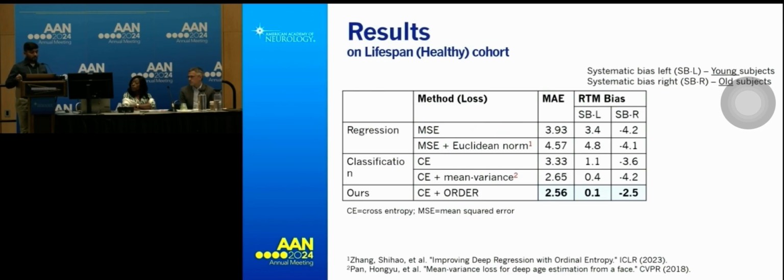Once the model is trained, we test it on an unseen test set from the healthy cohort, and we collect 4 different state-of-the-art methods that have been popular in brain age prediction, and we compare. You can see using the mean absolute error, our model outperforms most of the methods by a 2.56 value. On top of this, you can see that it also reduces the systematic bias on the younger cohort and older cohort respectively.